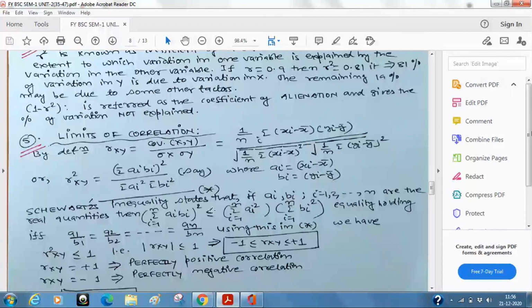So what I am saying, suppose I am using this inequality here. What will happen if the sum of ai bi, squared, is less than or equal to the sum of a square times the sum of b square? That means this ratio just becomes 1, right? So this will be r square xy is less than or equal to 1. That means, if I take the square root on both sides, this will become the square root of 1, or I can say from here, sorry, that absolute